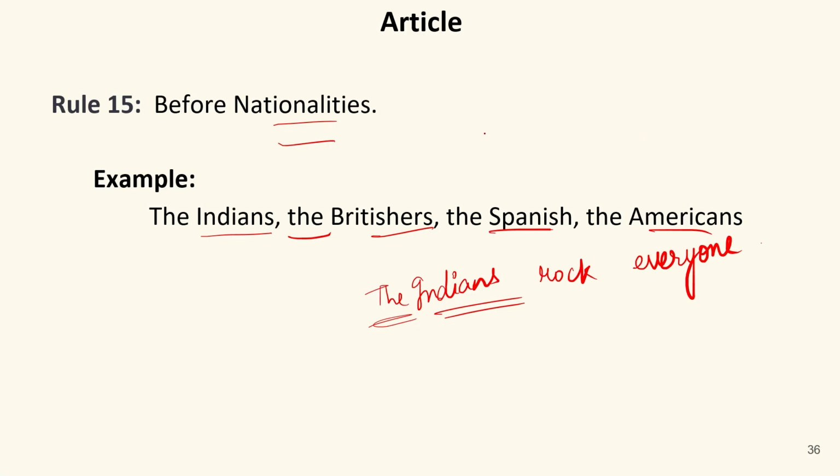I can also use an Indian. For example, I am proud to be an Indian. So an Indian can do this. An Indian means any Indian. And here in this word Indians, we are using it as a whole for all the Indians. So in this case, we use the. It is used before the nationality.